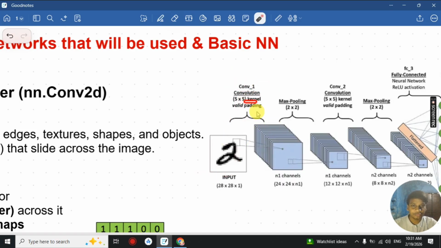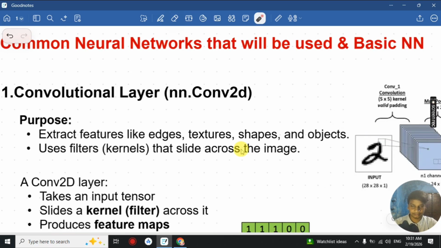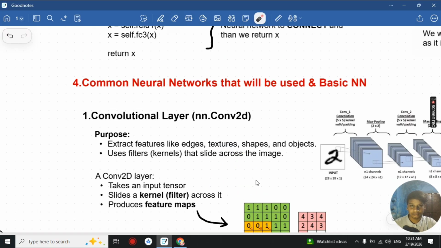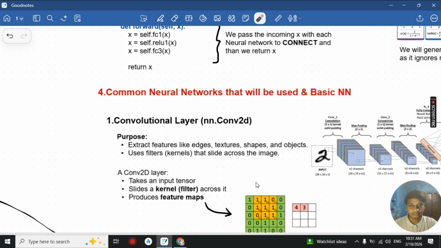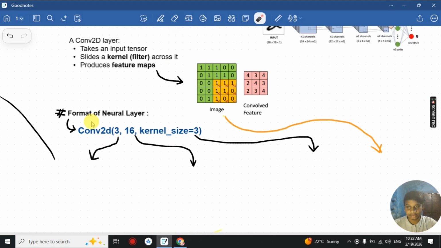Here we could pass the image through our first convolutional layer, then do max pooling or another convolutional layer, then pass it through our artificial neural network to understand the features of the image and get spatial information. This is the neural network which will see our spectrogram audio images. One thing you must understand is that we are passing a kernel here, which takes an input tensor, and the convolution will slide the kernel across it and produce a feature map.